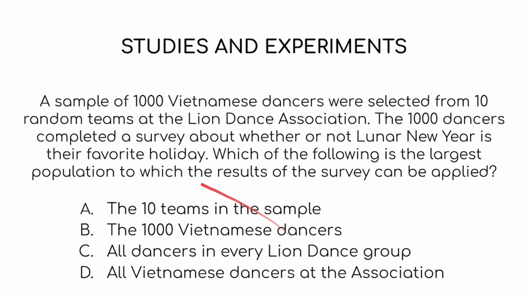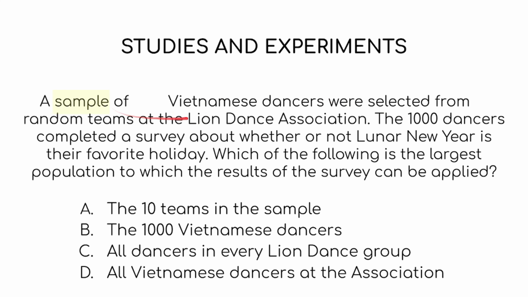Here's another example. A sample of 1,000 Vietnamese dancers were selected from 10 random teams at the Lion Dance Association. The 1,000 dancers completed a survey about whether or not Lunar New Year is their favorite holiday. Which of the following is the largest population to which the results of the survey can be applied? Once again, they're asking for the largest population, so let's look at our sample. We do have two numbers here, 1,000 and 10, but once again, just ignore them, alright? They'll have no effect and they won't change what our answer will be.